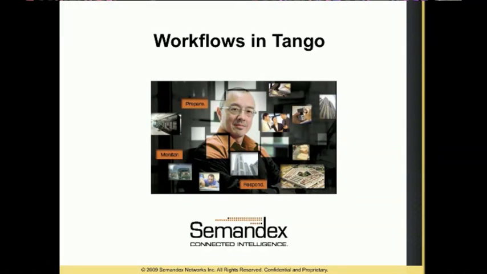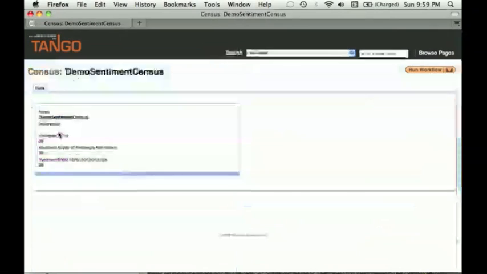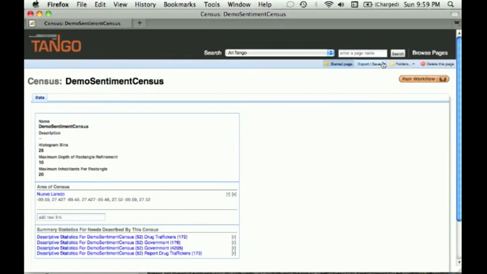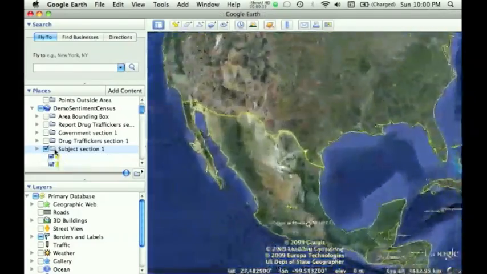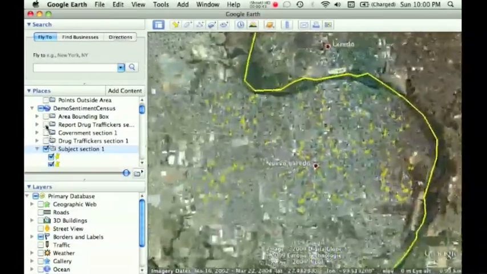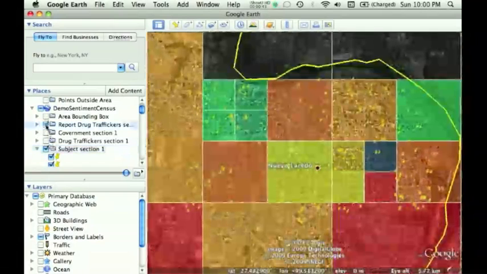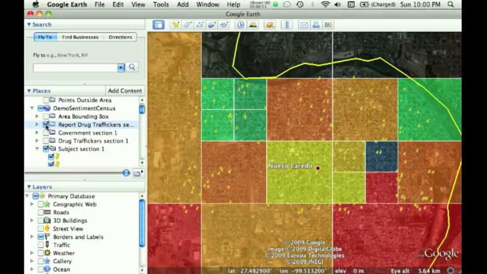Let's take a look at using workflows in Tango to support influence operations. We're going to start by looking at census data, collected and uploaded into Tango using spreadsheets, and then exported into Google Earth so that we can see not only the individual data points of collection seen here, but also aggregate views of sentiment. In this case, the willingness of the local population to report on drug traffickers. Red meaning no, green meaning yes, they will.